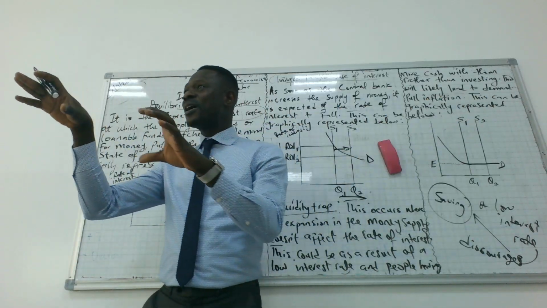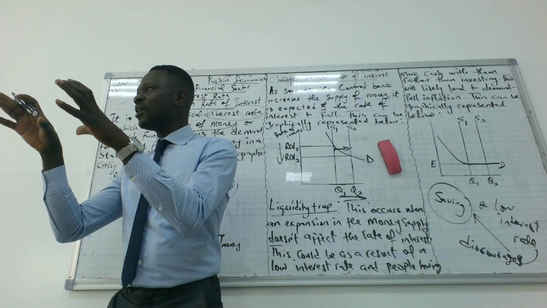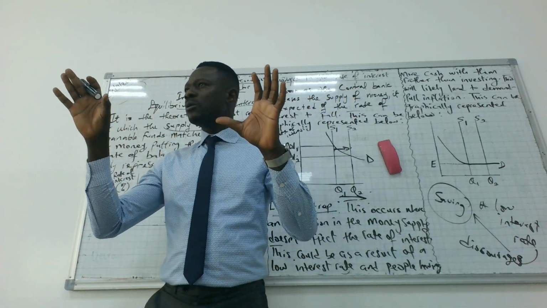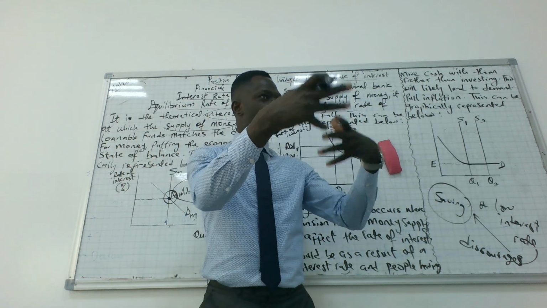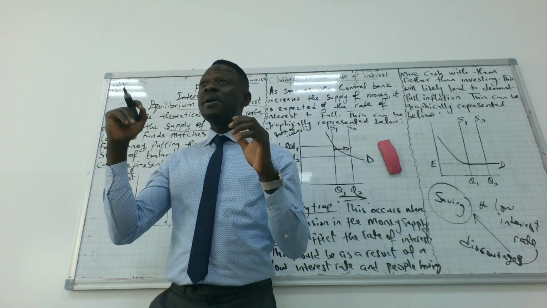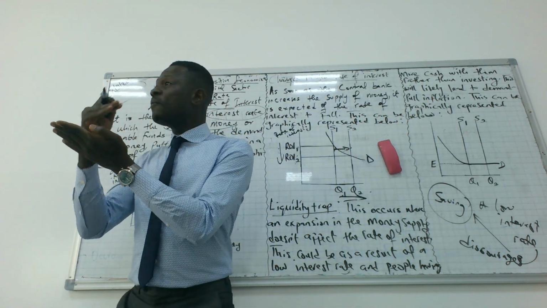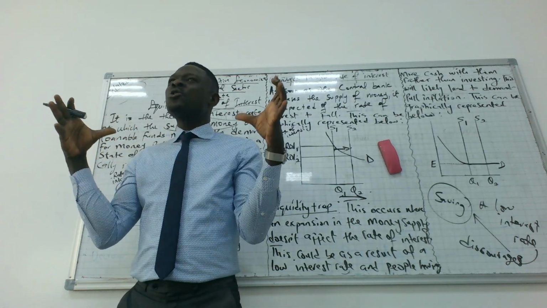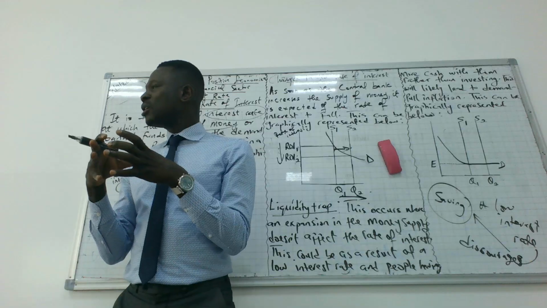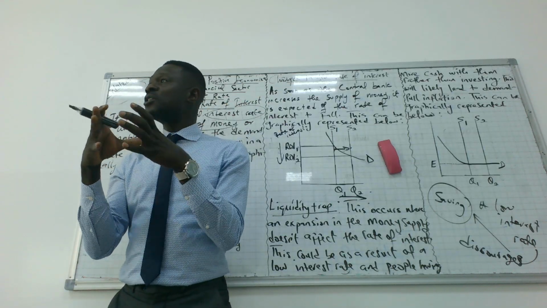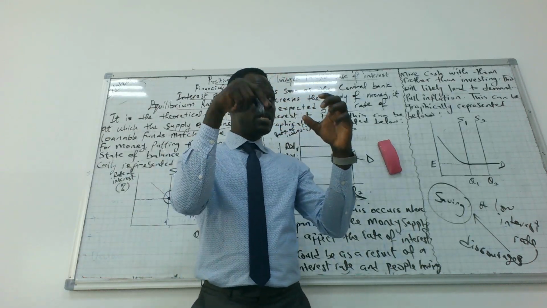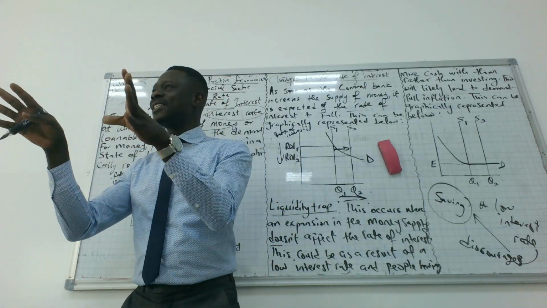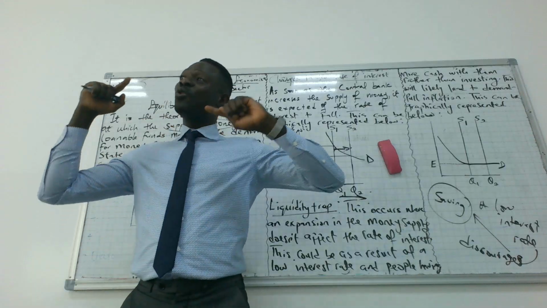So if the government of our country wants to reduce spending, let's talk about inflation. Inflation is a persistent rise in the price of goods and services, right? So if government wants to correct inflation, government can use interest rates to correct inflation. We call it contractionary monetary policy, which simply means the government of Libya would increase the interest rates, which means people will not have any reason to keep money, rather they would want to what? Save.